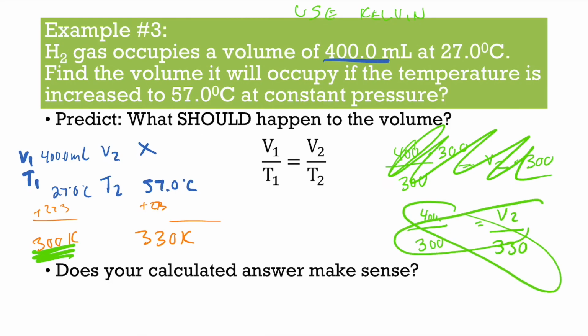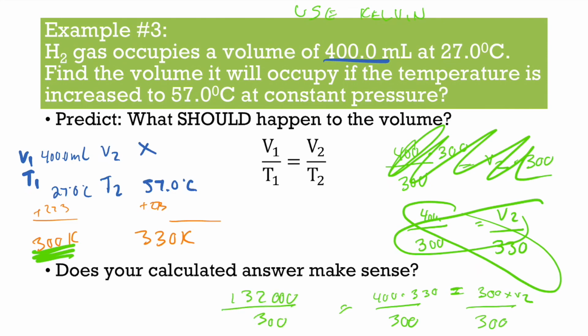Then you do cross multiplication and you get 400 times 330 equals 300 times V2. Divide both sides by 300. You get 132,000 over 300. That gives you 440, and our unit is milliliters, and that is it.